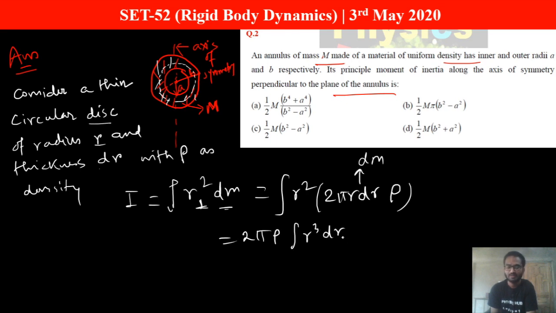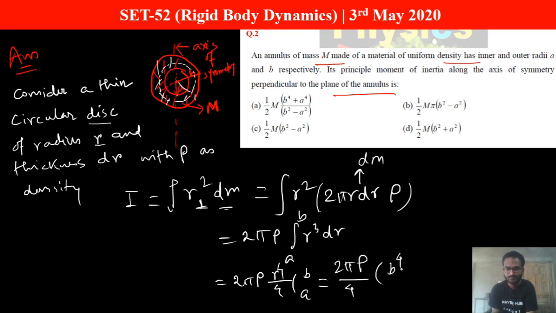Now what will be the integration limit of r? Look, it has inner radius a and outer radius b. So the integration limit will be from a to b. Therefore it becomes 2 pi rho r to the power 4 by 4, with limits from a to b. So this equals 2 pi rho by 4 into b to the power 4 minus a to the power 4.